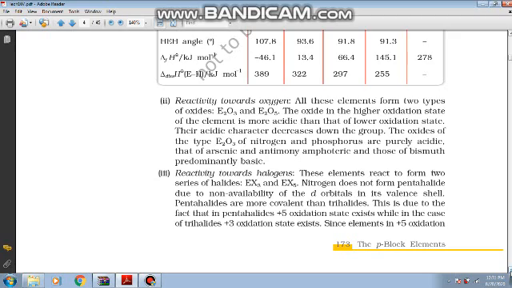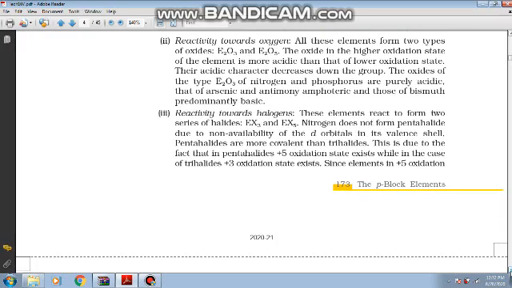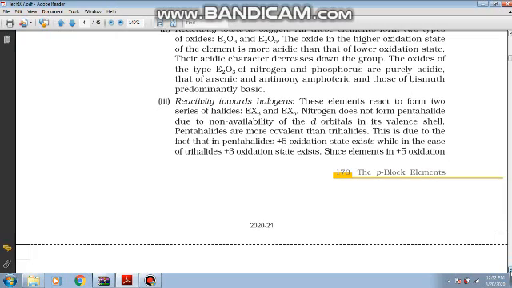One reason may be attributed to their non-metallic character also, and we all know that non-metallic elements' oxides are acidic in nature, whereas as you keep going down the group, the metallic character increases, and therefore the basic character also increases. Now here the arsenic and antimony oxides are amphoteric, and bismuth is purely basic because it is quite a good metal.